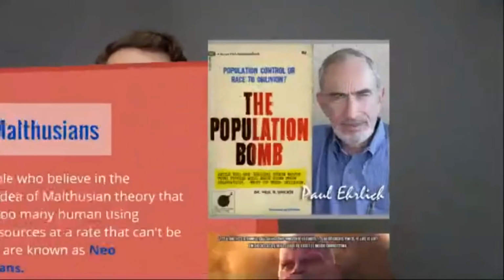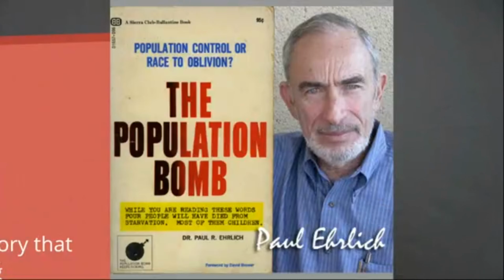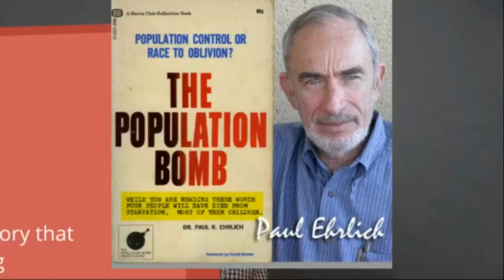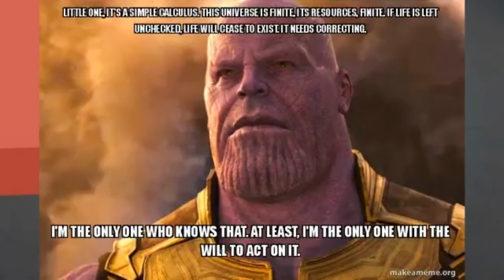One of the major proponents wrote a book called The Population Bomb. He asked, should we control population or will it be the doom of us if we are not able to? This was in the 1960s. He wrote this, and we're going to look at some excerpts from that book. And if you've heard this theory before, you might be familiar with it from an Avengers movie. In Infinity War, Thanos states this theory very clearly.